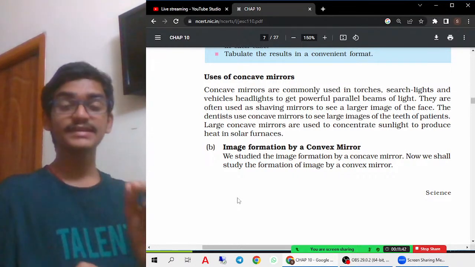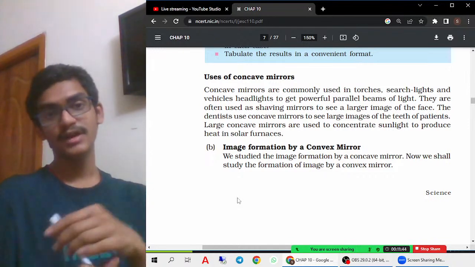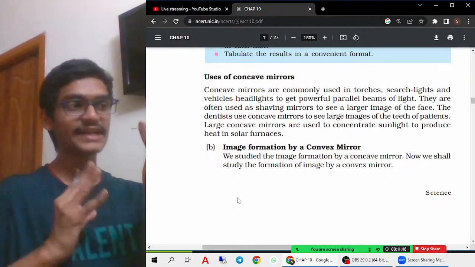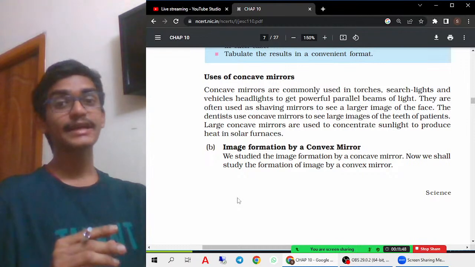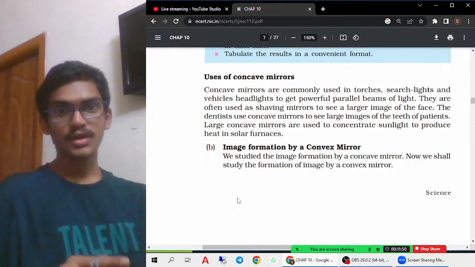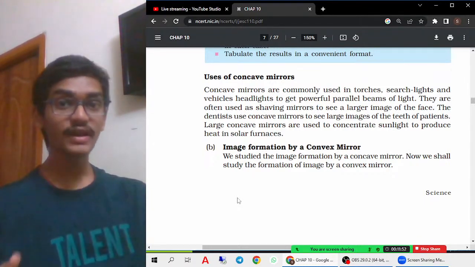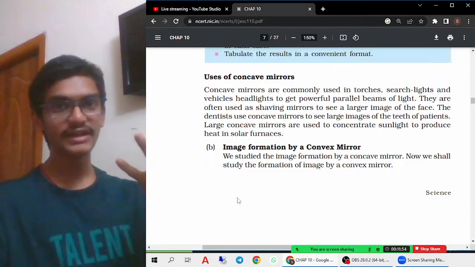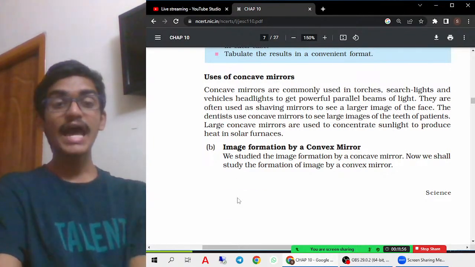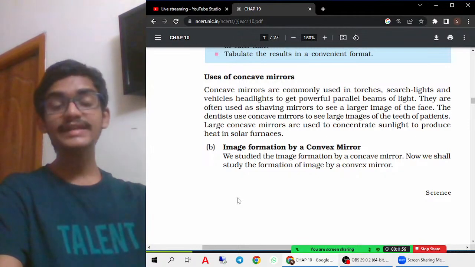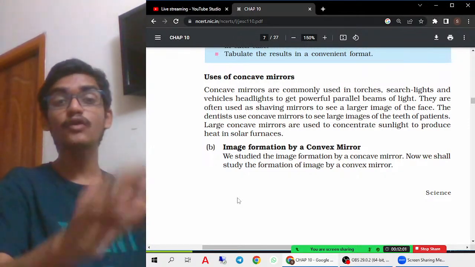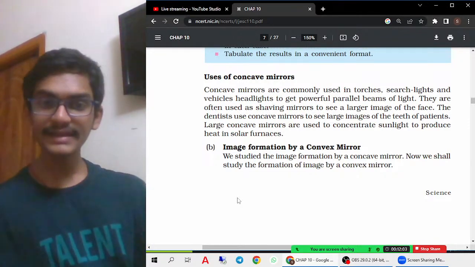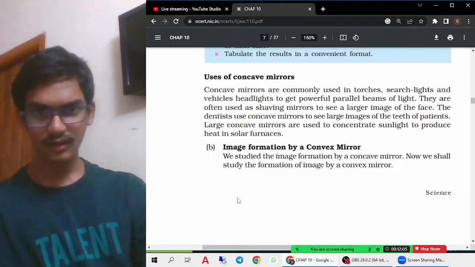In that situation also the sixth case is applicable, wherein in order to see a magnified image, the object is kept between focus and pole. So the image is formed virtual and erect, and also gives a magnified image. So for that case also it is used. And for producing heat in solar furnaces, we are trying to concentrate sunlight rays. The sunlight rays are from infinity, right?